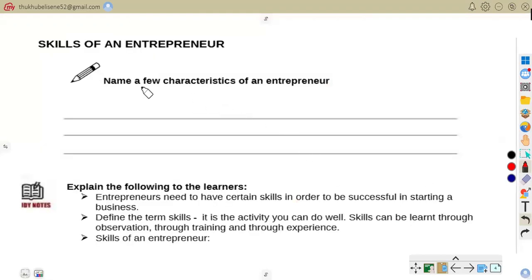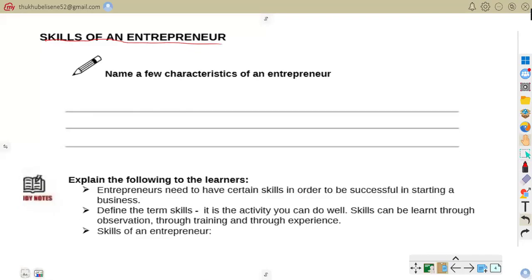Now we are on the skills of an entrepreneur. Here it says, name a few characteristics of an entrepreneur. We did talk about the characteristics of entrepreneurs, so this is just to test ourselves that we have understood them.